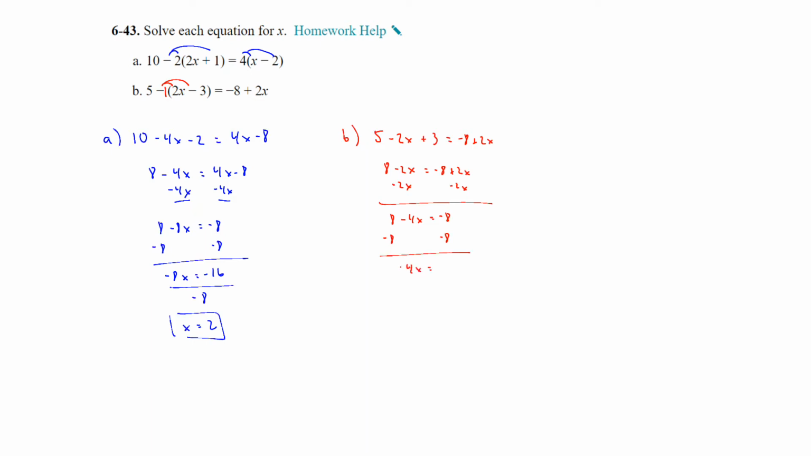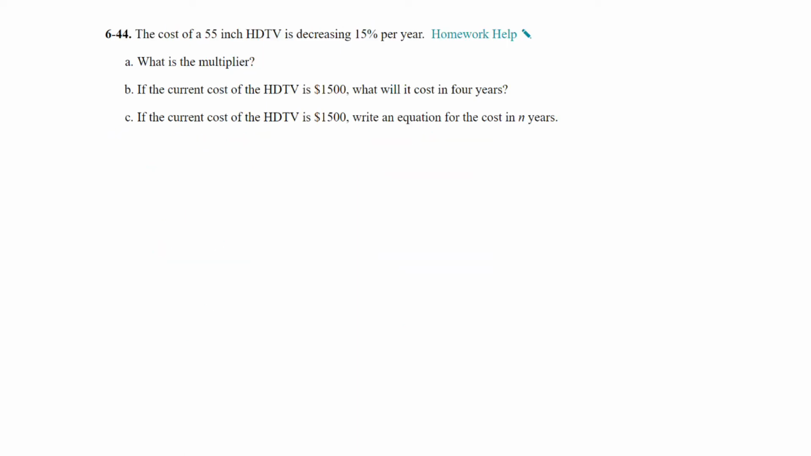Just getting the variable on one side and the constant on the other. And then if I divide by -4, I get x equals 4. And once again, we can always check by plugging it back in.